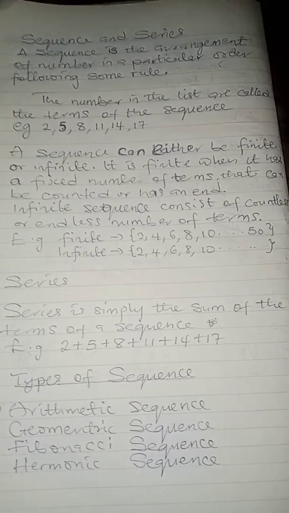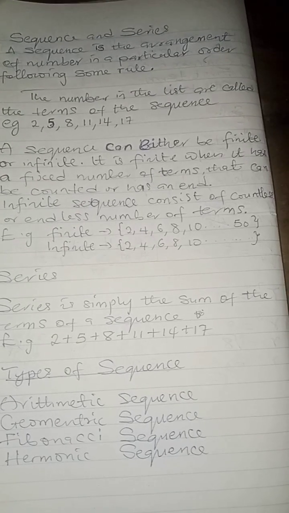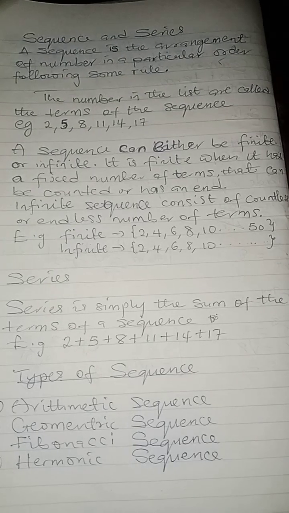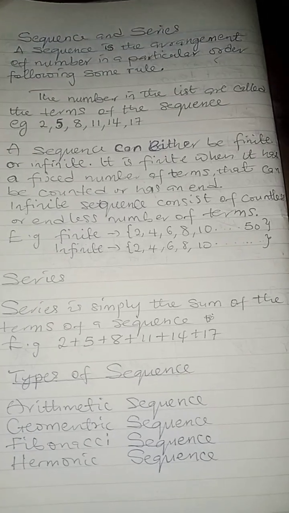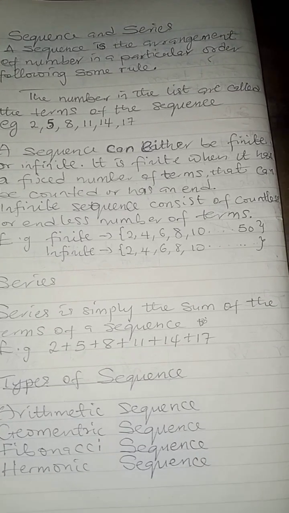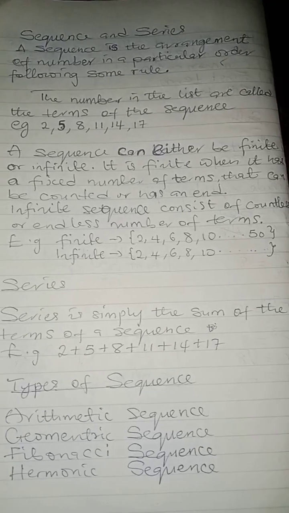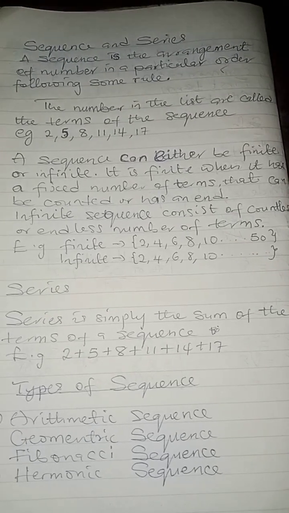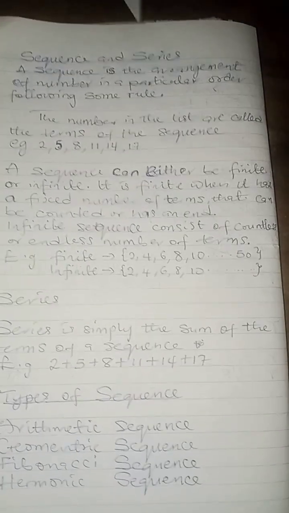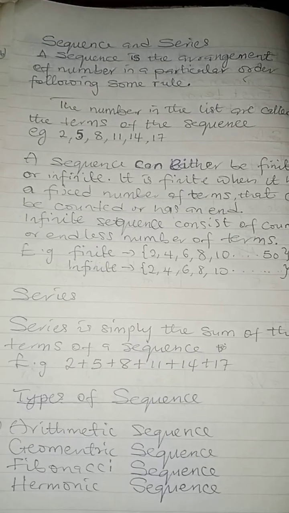If you look below, under the finite sequence, you have 2, 4, 6, 8, 10, and then the last value there is 50. Looking at the second example, under infinite, we have 2, 4, 6, 8, 10, 11, and then there are dotted lines.